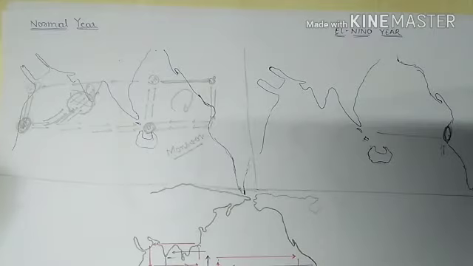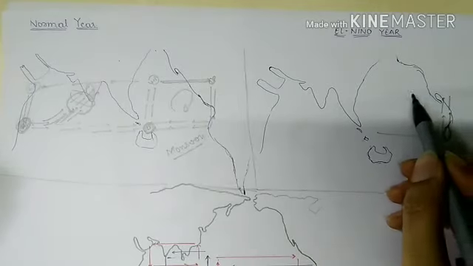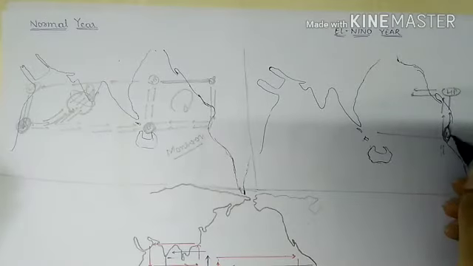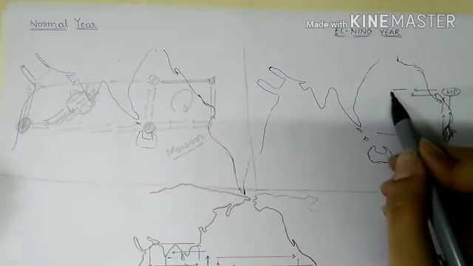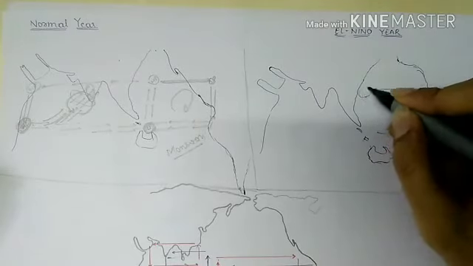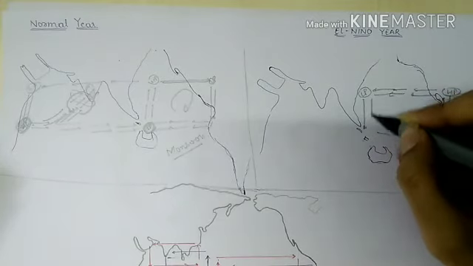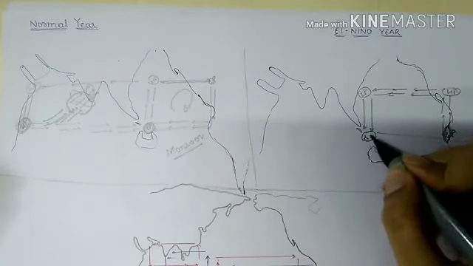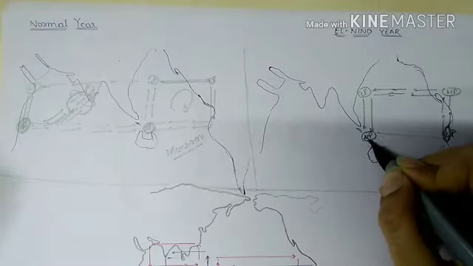First is reversal of the Walker cycle. During this El Nino year, intense convection starts from Peru and subsides over Indonesian coast. Here we have the high pressure area, and here we now have the low pressure area. So instead of having low pressure, we are now having high pressure.